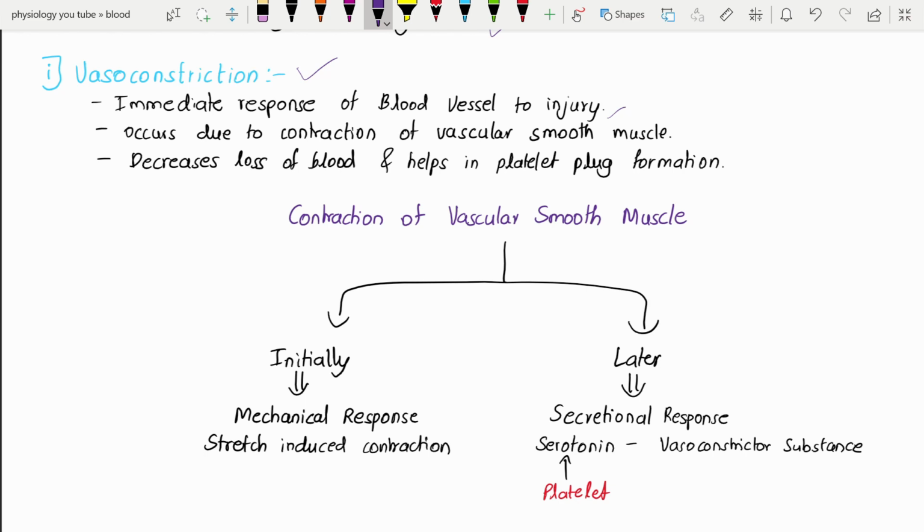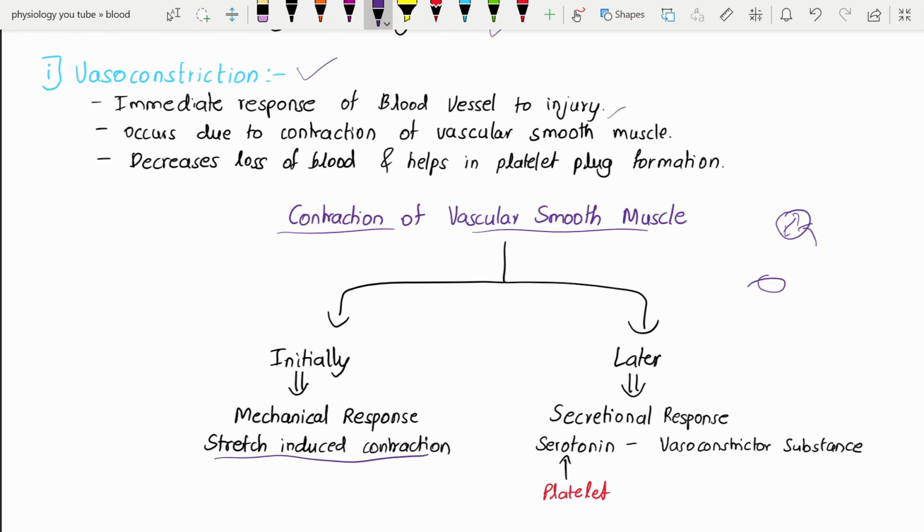Whenever there is an injury to the blood vessel, for example if the blood vessel gets ruptured, there is a mechanical response which increases the width of the vessel. As you know, the blood vessel has a tunica media which has smooth muscle. Initially, this mechanical response induces contraction of the vascular smooth muscle. So it is a stretch-induced contraction.